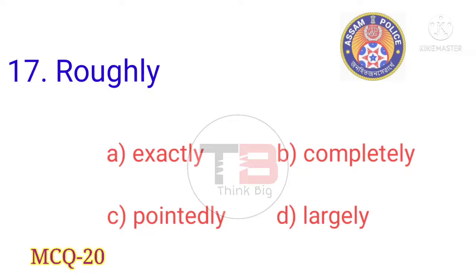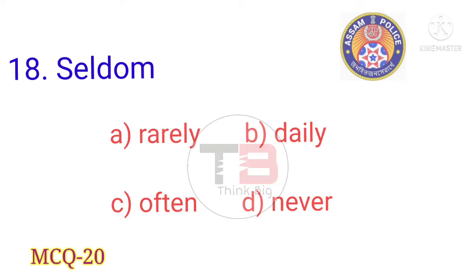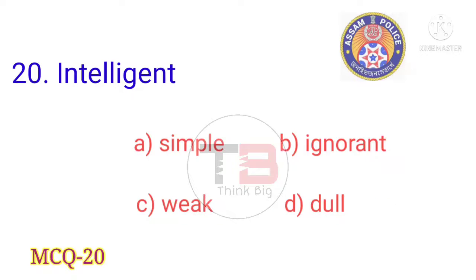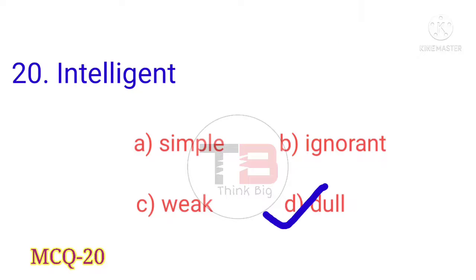Next question, roughly. Answer is option A, exactly. Next question, seldom. Answer is option C, often. Next question, miserly. Answer is option C, spendthrift. Last question is intelligent. Answer is option D, dull.